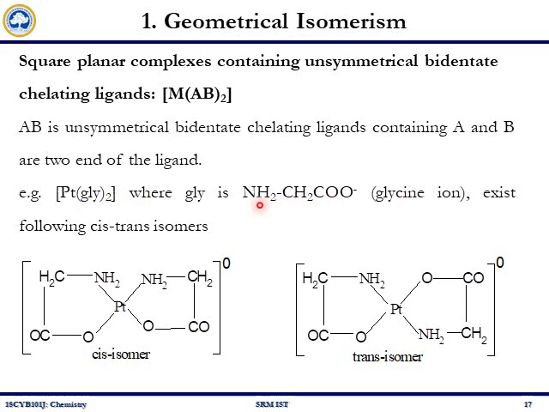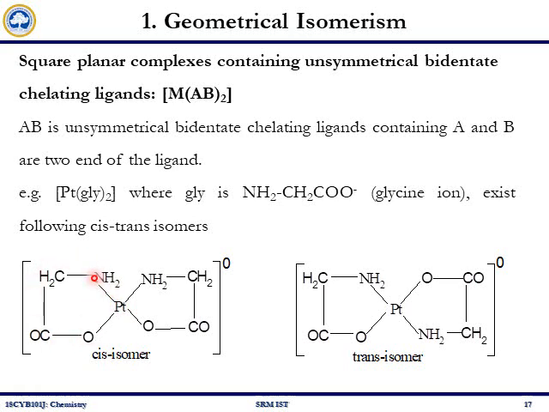In glycine ion, the coordination bond can form through nitrogen and oxygen. Shown are the examples. The platinum here is coordinated through nitrogen and oxygen of the glycine ion.